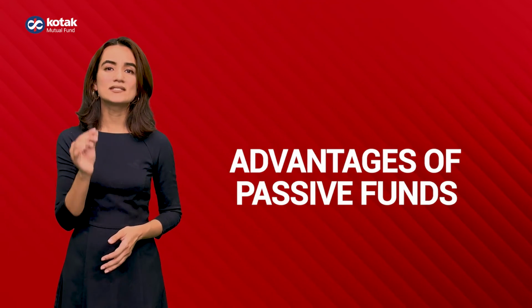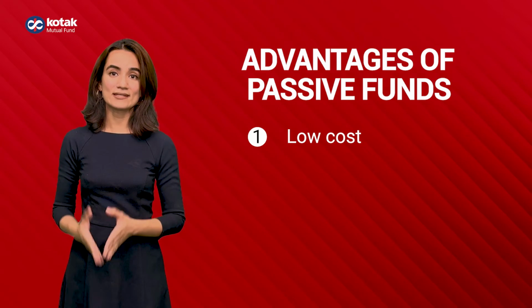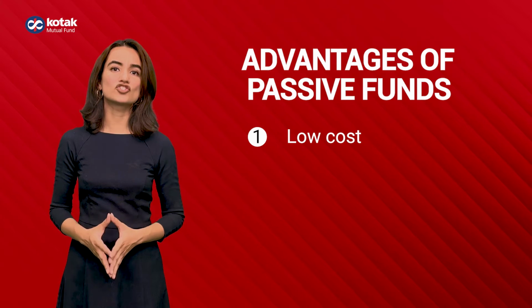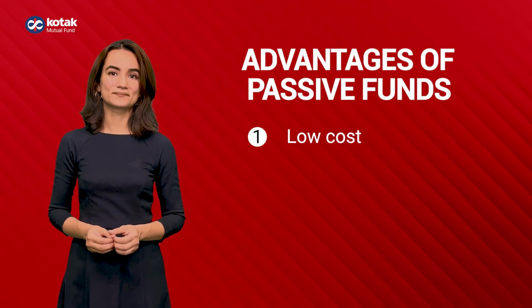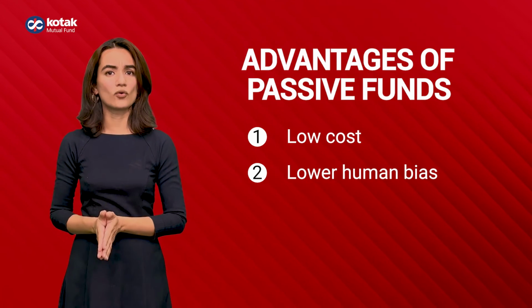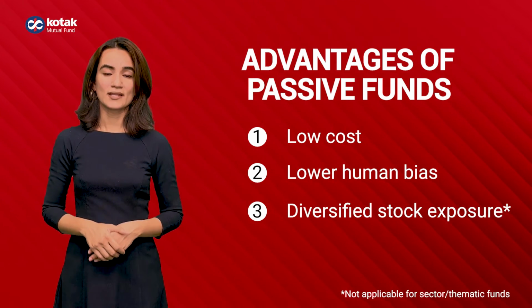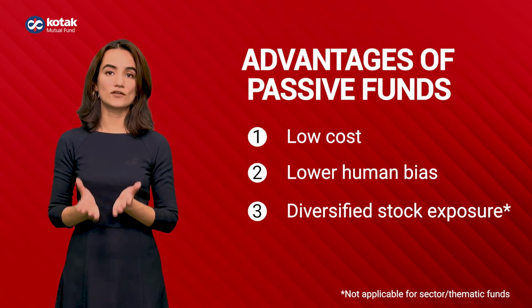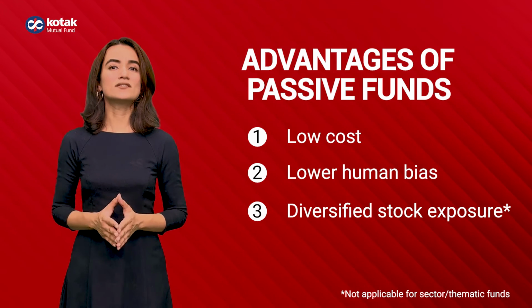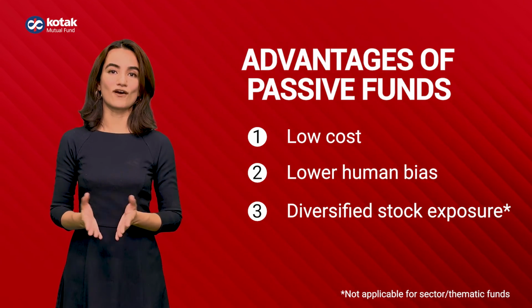Now, here are some of the biggest advantages of passive funds. Firstly, low cost. Since the fund is simply replicating the index, it does not have very large fund management fees as there's not much research or stock picking to be done. Second, lower human bias. Since it is aping the index, the risk of a fund manager going wrong is eliminated. Third, diversified stock exposure. An equity index represents a wide variety of stocks. Hence, the passive fund that tracks the index will also do the same, thus reducing concentration risk and giving its investors exposure to a large chunk of stocks.